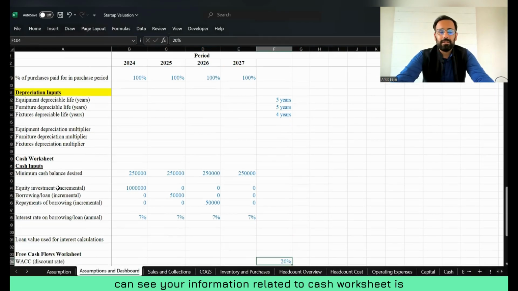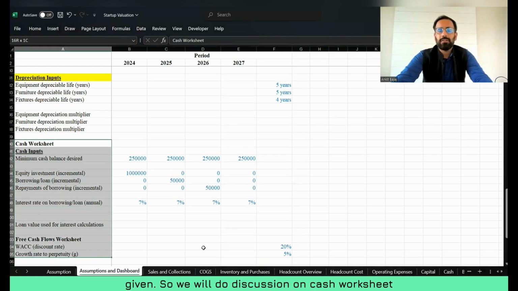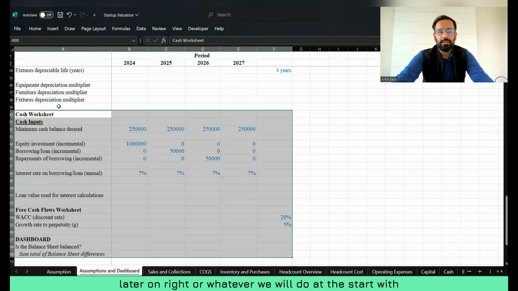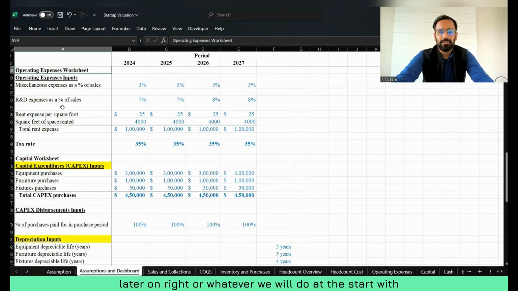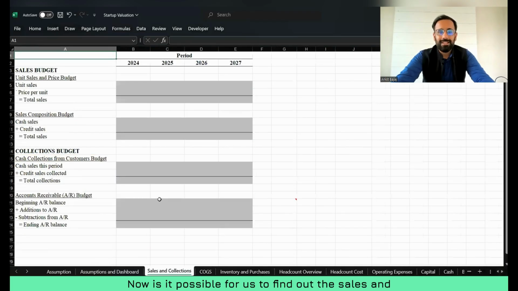After this, you can see the information related to the cash worksheet is given. We will discuss the cash worksheet later on. Right now, I will start with the first sheet, that is sales and collection. Is it possible for us to find out the sales and collection? Yes, definitely, we can find out the value of sales and collection here.